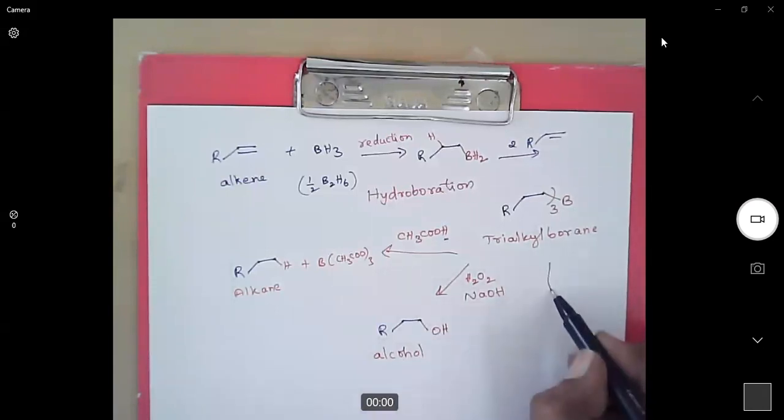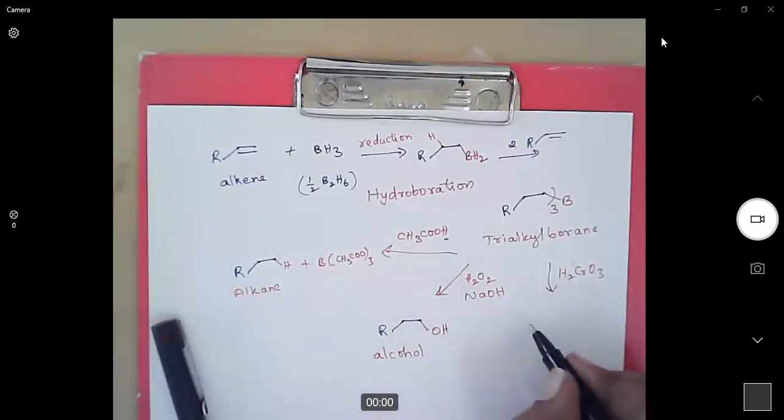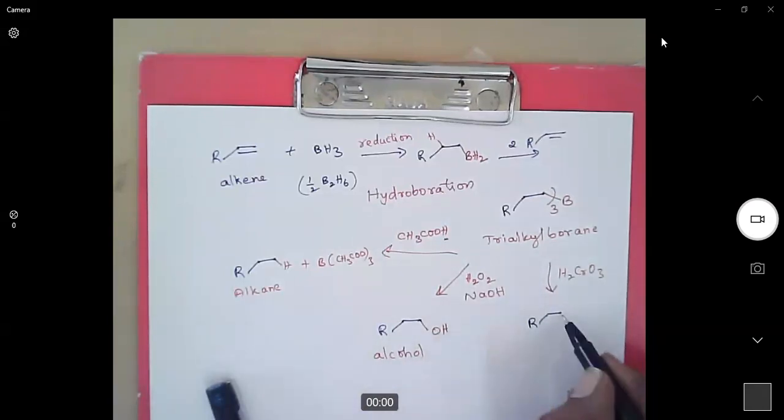So alkyl boranes can be converted to alcohol. And finally, this is mild oxidation. We can go for strong oxidation. When we do strong oxidation of alkyl boranes, they will be converted to carboxylic acid. That means this carbon will be completely oxidized to give carboxylic acids.